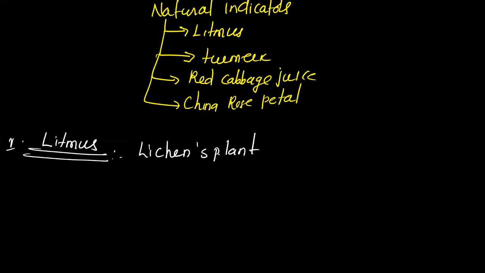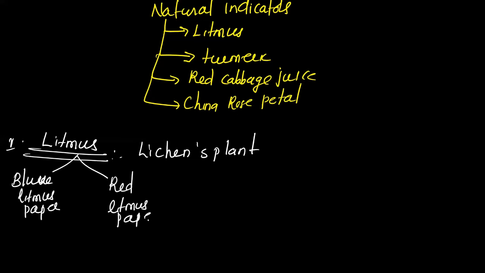It is available in two colors. Litmus is available in the form of paper, and here it has two colors. One is blue litmus paper, and another one is red litmus paper. One is available in blue color, another one is available in red color.